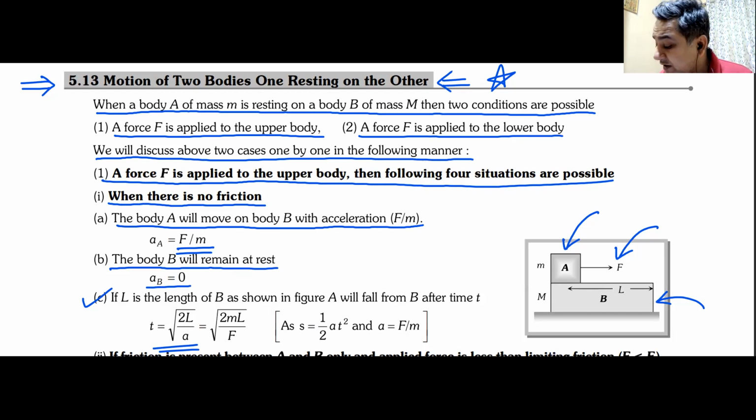Do we understand this? Have you understood parts A, B, and C of case number 1? Can I have some raised hands that we have understood this? Boys, have you understood this part? All these are already present in the notes that I have given to you already.